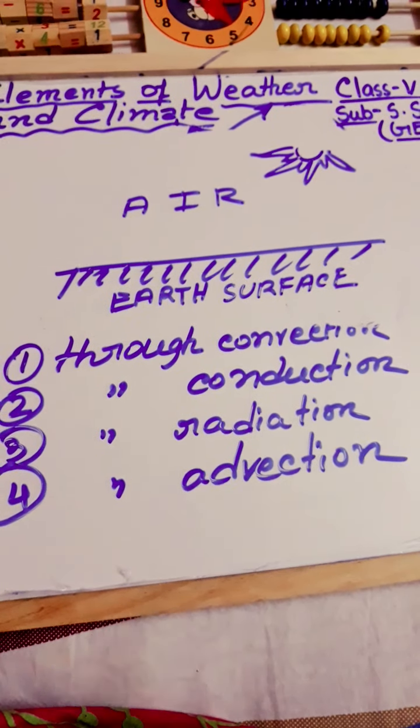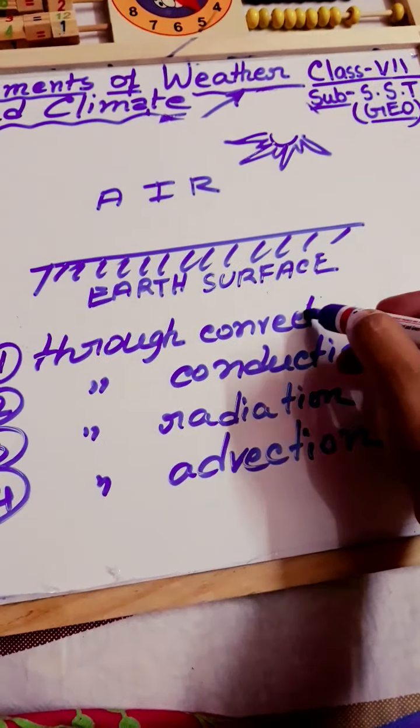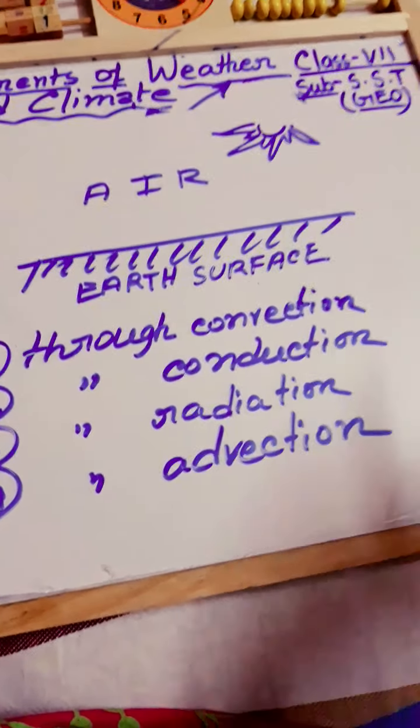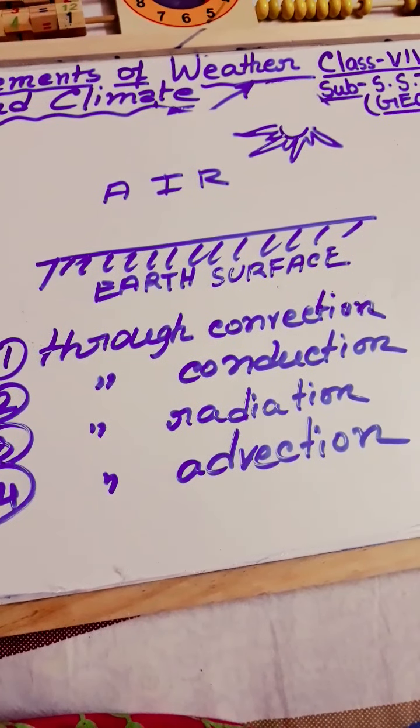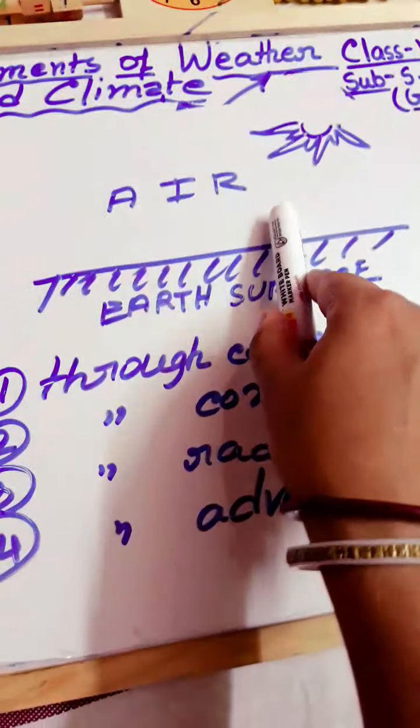So firstly we will discuss heating through convection. Convection is a process in which the air comes in contact with the heated surface.